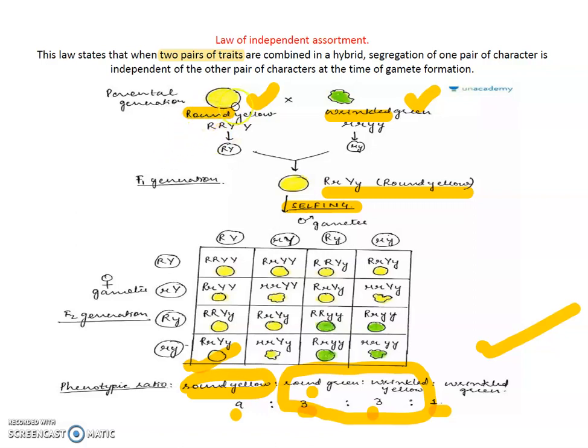They are not bound, they do not abide with each other, they may be separated. They are independent, meaning shape and color. These two traits are not mixed or bound together, but they can be separated and go with another color or another shape. So this is Mendel's third law, the law of independent assortment. Thank you.